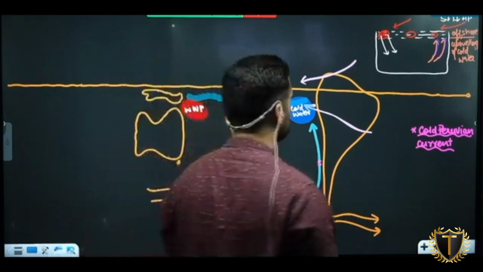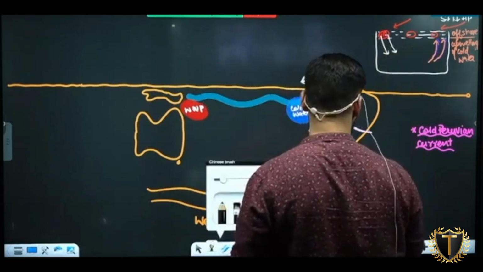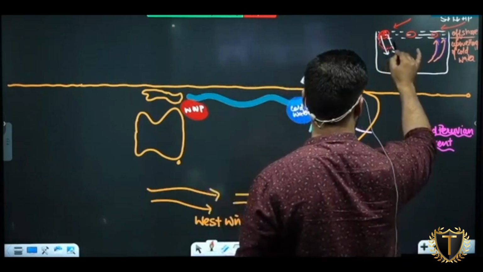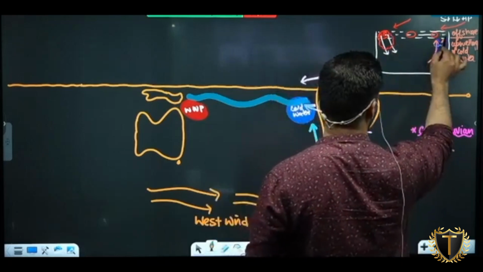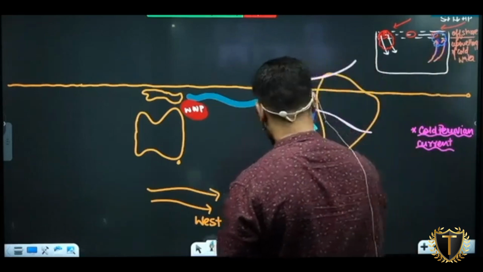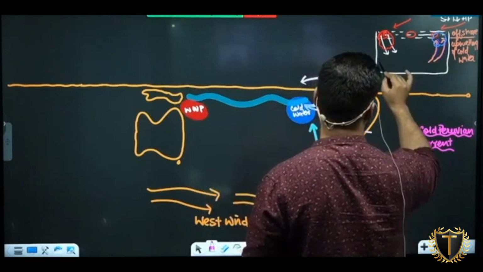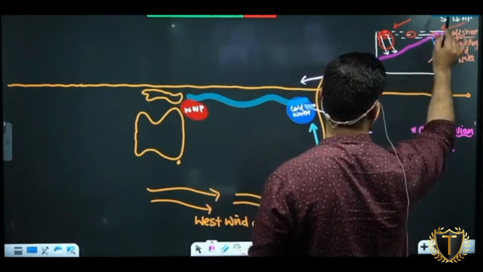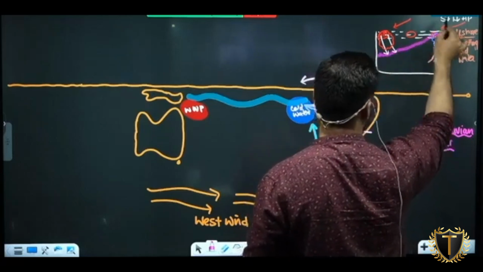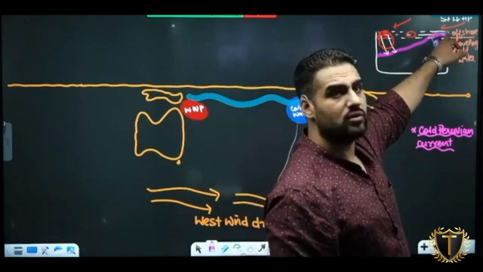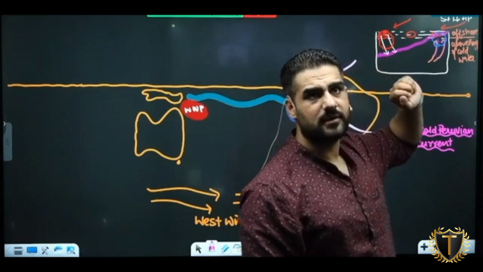Okay. Second, in this part, this pool of warm water is moving this way. And in this part, what will happen? This cold water is rising this way. So can I say thermocline will be developed like this? Not like this. What will be the thermocline here? Shallow. What is the thermocline here? Deeper. Clear with this? Is it understood?